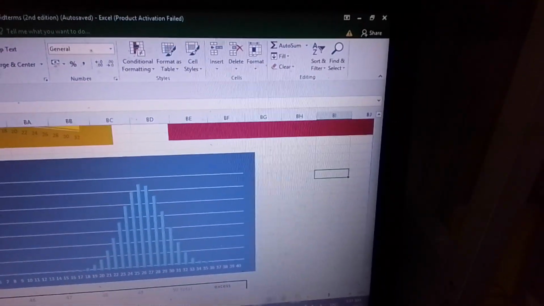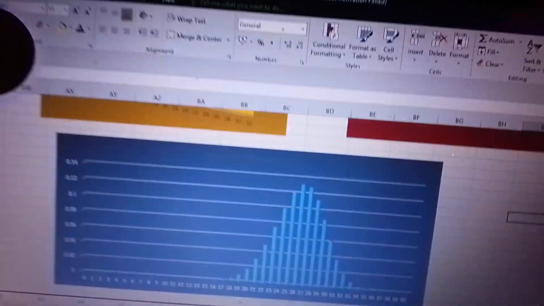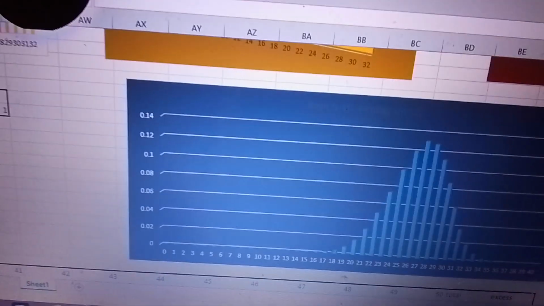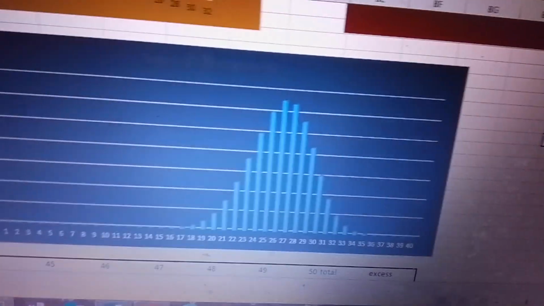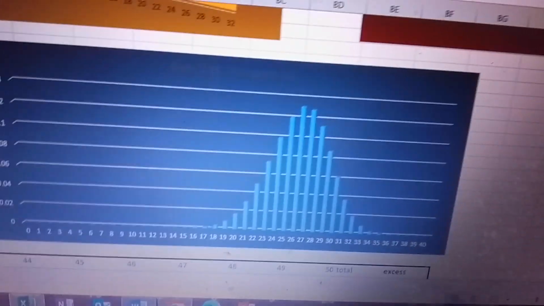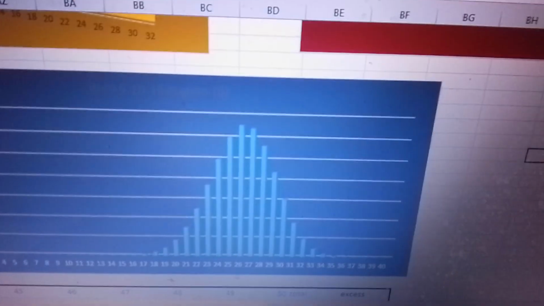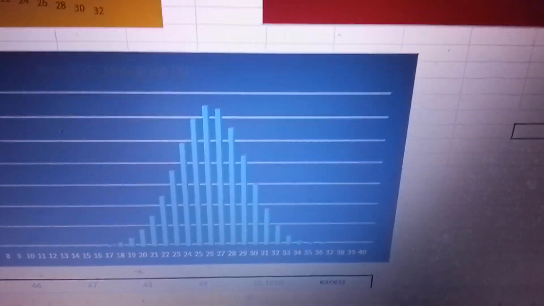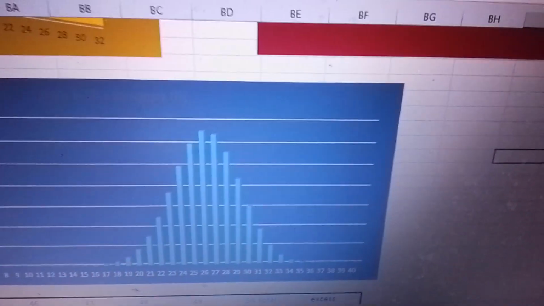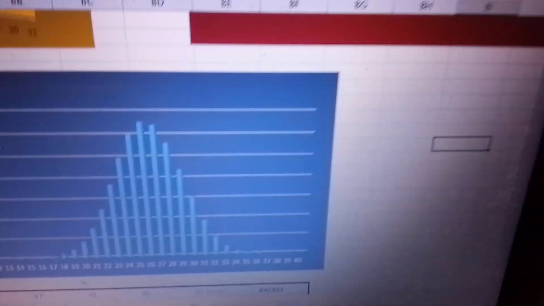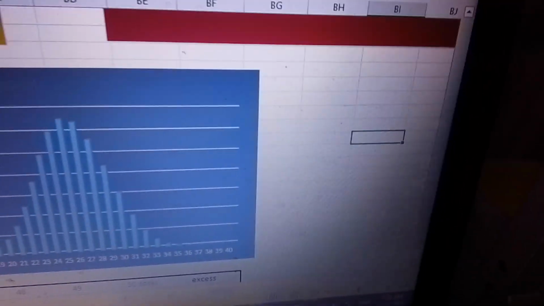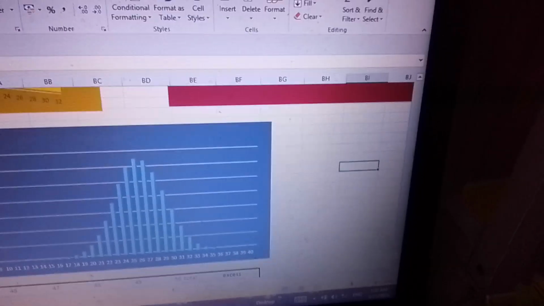To see what I mean, this is the normal distribution that I made. Yes, so if you look from 0 to 18, not that much. But when it comes to 21, 22, 23, 24, it went up, right? If you look at the graph, 24 is where it really goes up, until 30. Then when it comes to 28, 29, 30, they start to slow down until 40. So that's it. That's the conclusion I can say.